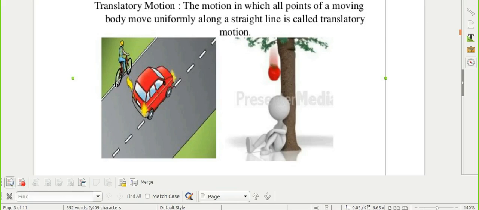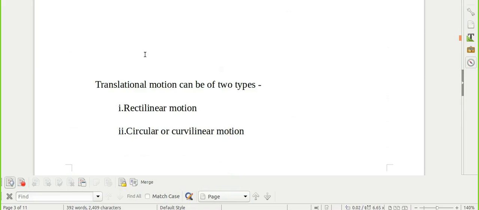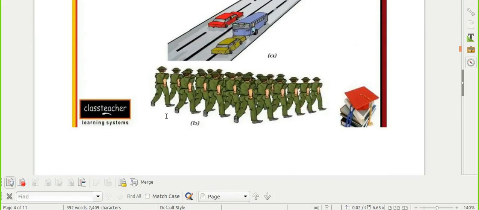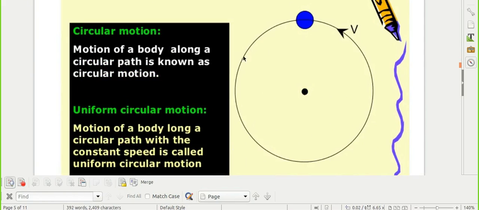See the child riding a bicycle. He is going on a straight path, so this type of motion is translatory motion. Second is circular motion. You can see here the object is moving along this circle, and this path is a circular path. When the object is moving along a circular path, it is called circular motion.